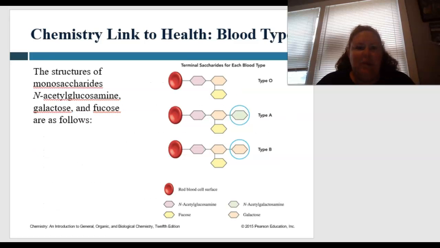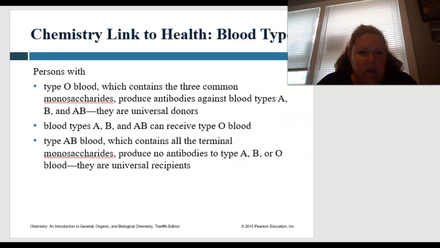So the structures of monosaccharides N-acetylglucosamine, galactose, and fructose are as follows. First, type O, again, I just told you this, right? So look at the end and see what's different. Persons with type O blood contain the 3 common monosaccharides. They produce antibodies against blood types A, B, and AB. Therefore, they are the universal blood donors. Types A, B, and AB can receive type O blood.